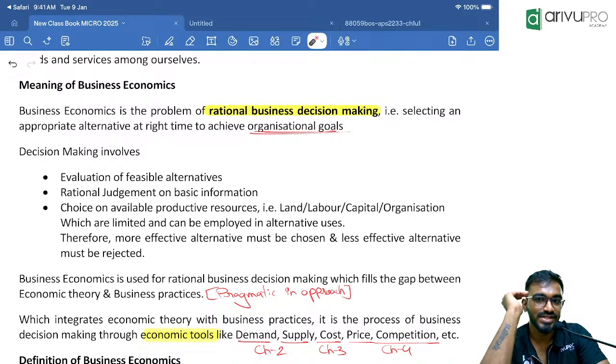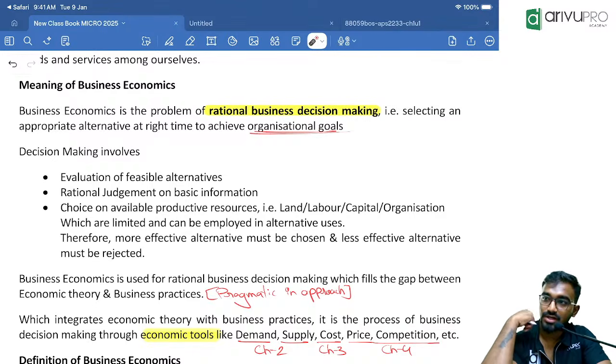In bracket, choosing the right alternative at the right time. Close the bracket. To achieve organizational goals.